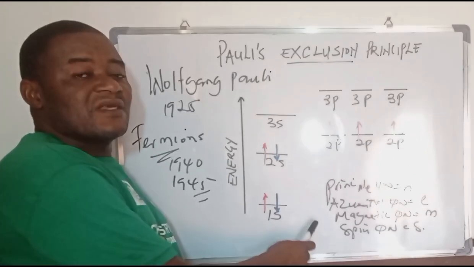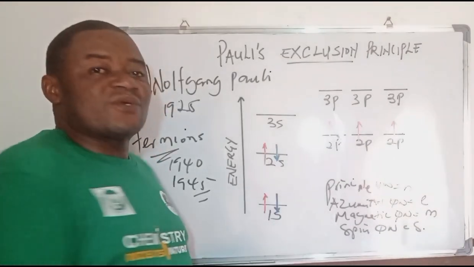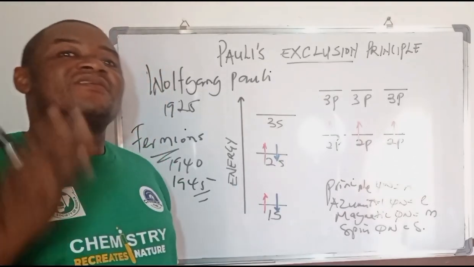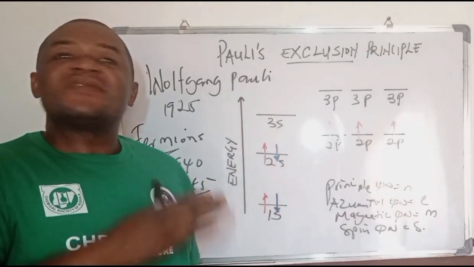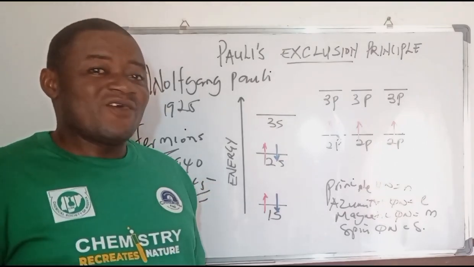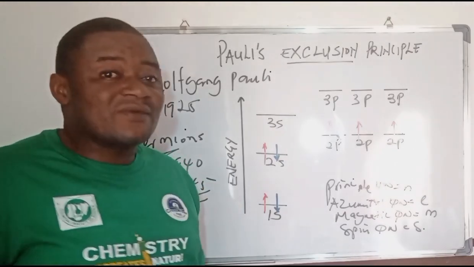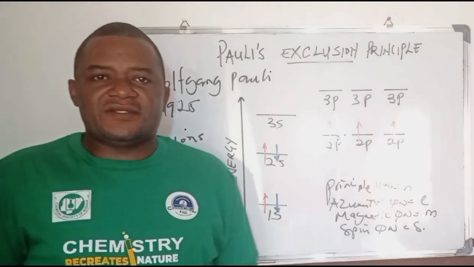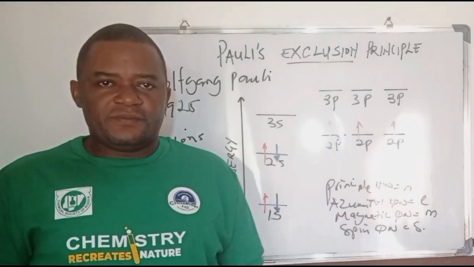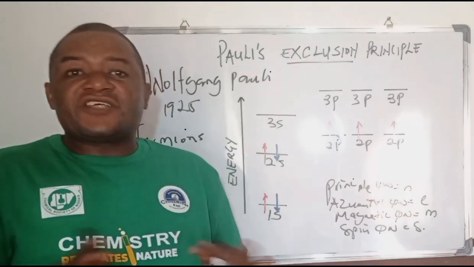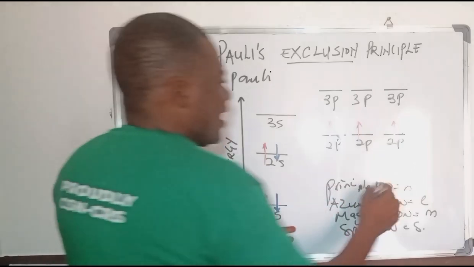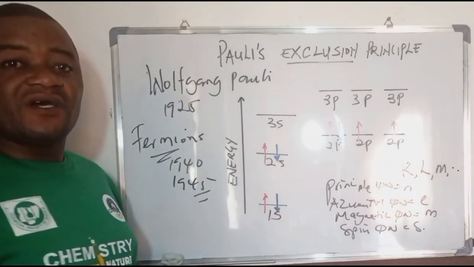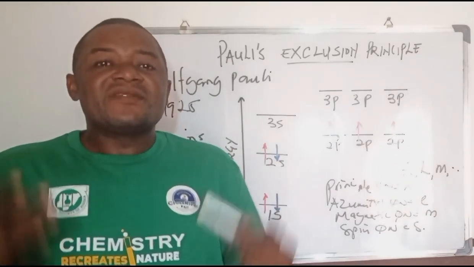These four quantum numbers, the principal quantum number, the azimuthal or subsidiary quantum number, the magnetic quantum number, and the spin quantum number, play a serious role in the Pauli exclusion principle described from the classical point of view. Now, what classical mechanics simply says is this: there is an atom, and in every atom there are shells. Of course, you know that we have the K shell, the L shell, the M shell, and so on. There are shells, and in these shells there are subshells.